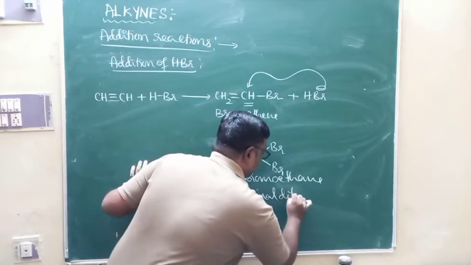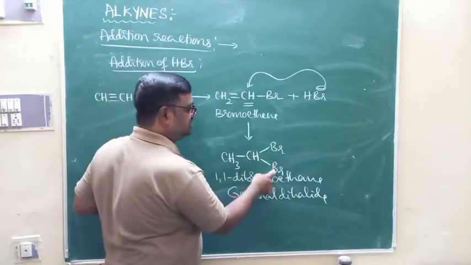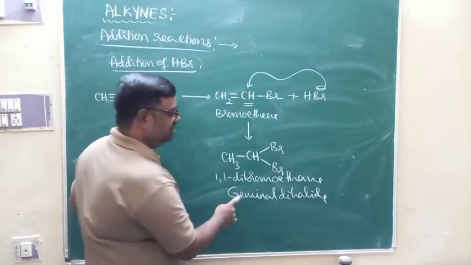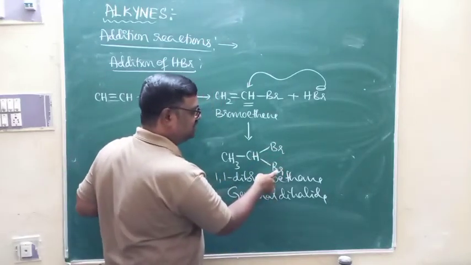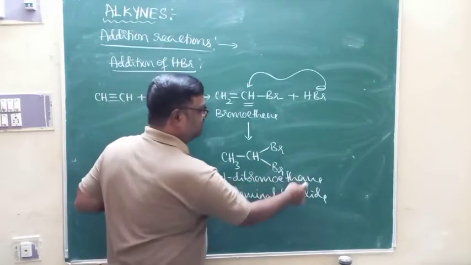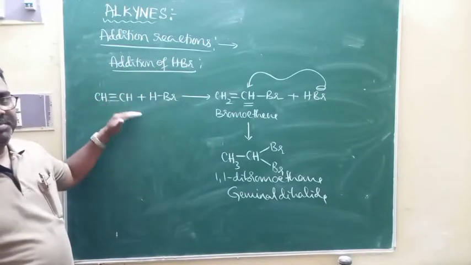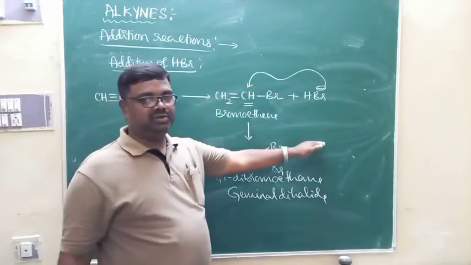This is a geminal dihalide. Why? Two halogen atoms are attached to the same carbon atom. Hence this is a geminal dihalide: 1,1-dibromoethane. Addition of HBr across the triple bond follows Markovnikov's rule.